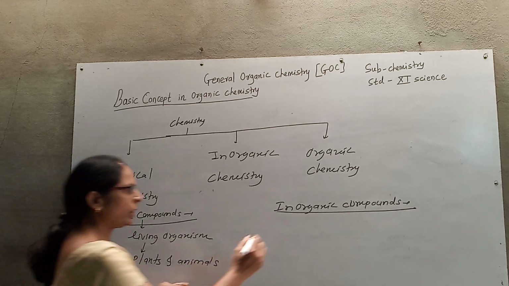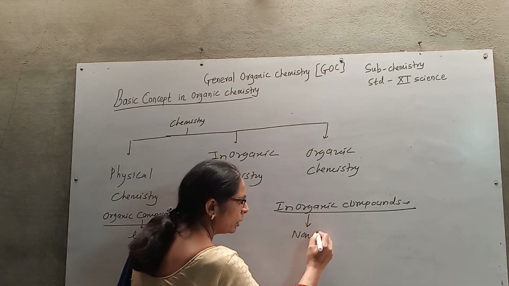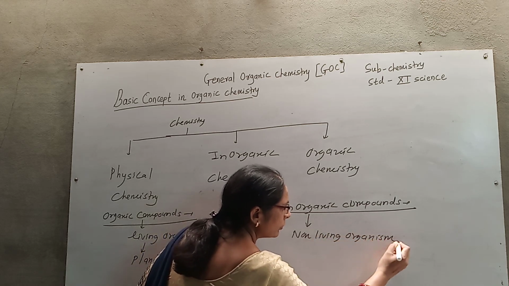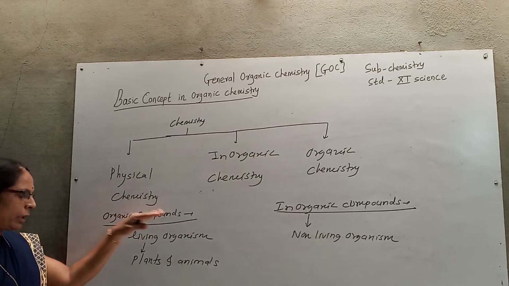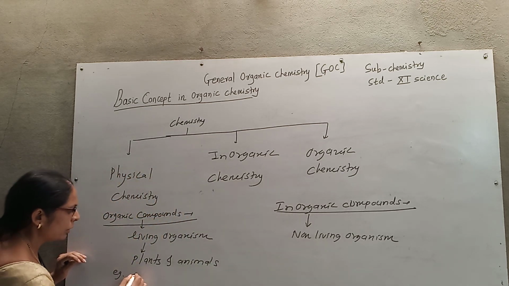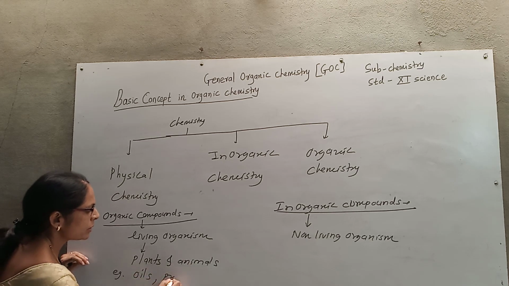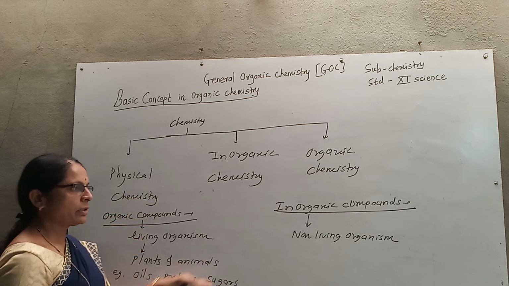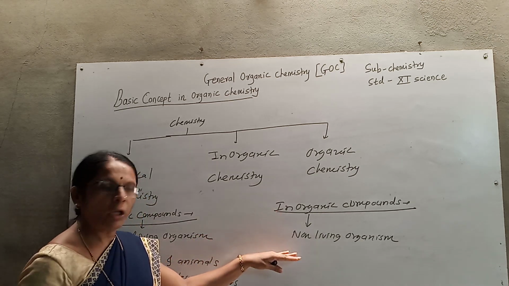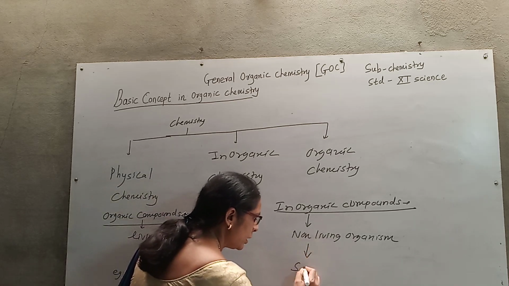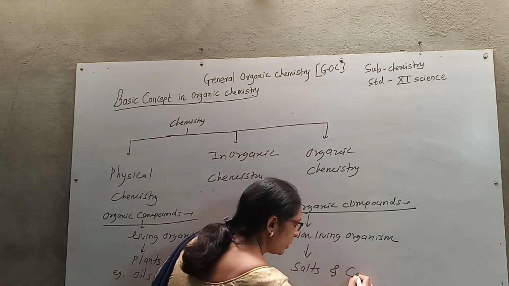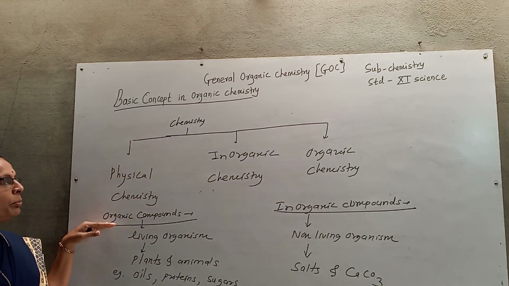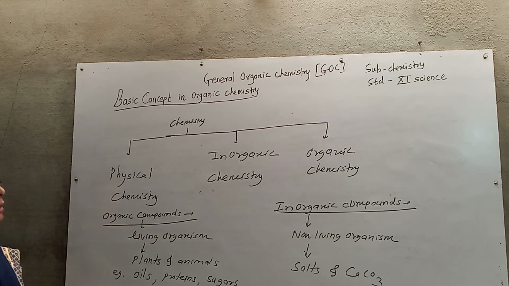Inorganic compounds are obtained from non-living organisms. Examples of organic compounds are oils, proteins, and sugars. Examples of inorganic compounds are salts and calcium carbonate. So chemistry contains two important types of compounds, organic and inorganic.